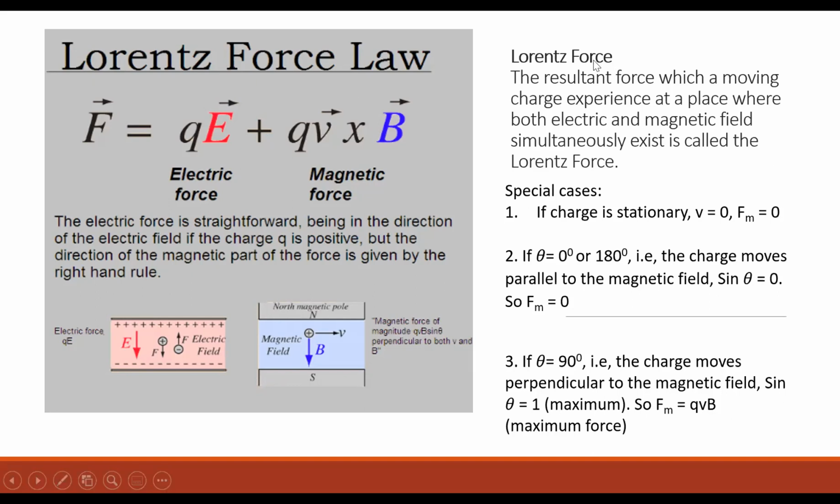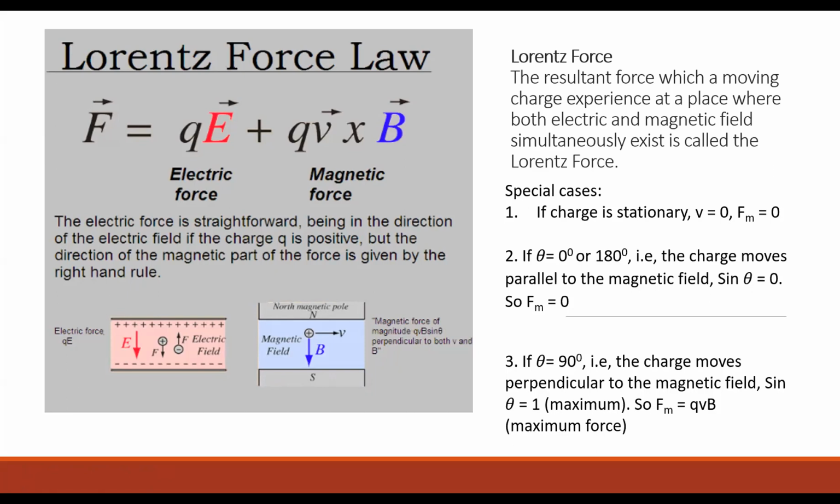So what is Lorentz force? The resultant force which a moving charge experiences at a place where both electric and magnetic fields simultaneously exist is called Lorentz force. Why do we call it a resultant force, not the total force? Yeah, because of the direction of vector. So instead of total, we use the word resultant.